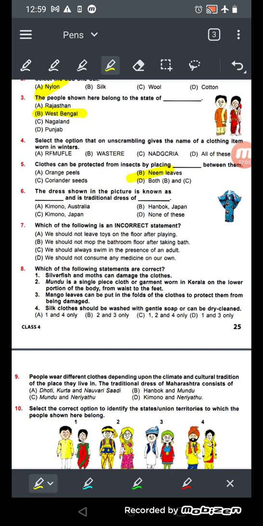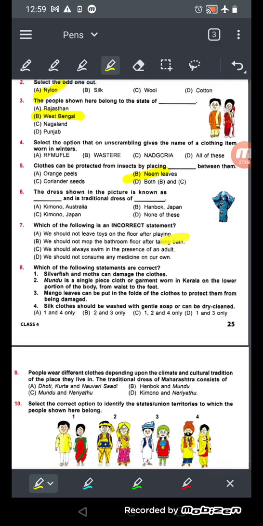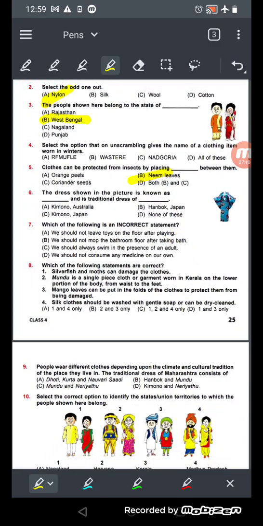The dress shown in the picture, here is the dress, is known as the traditional dress of. So which is this? It is kimono found in Japan. Okay, kimono is not found in Australia. This is not from the other options either. It's a kimono of Japan. Okay.